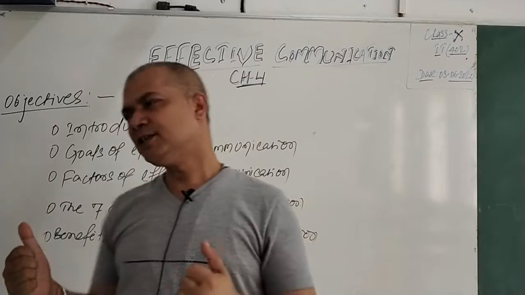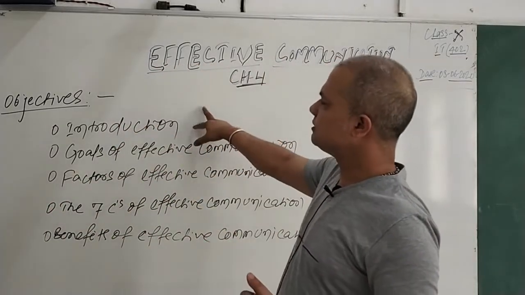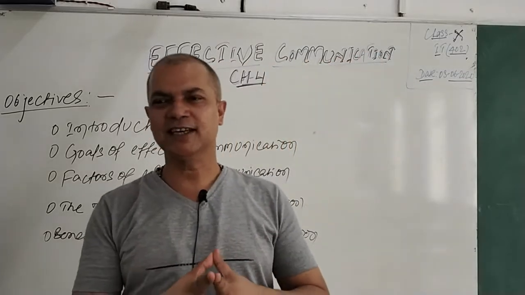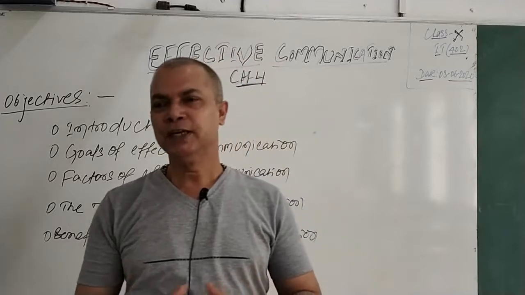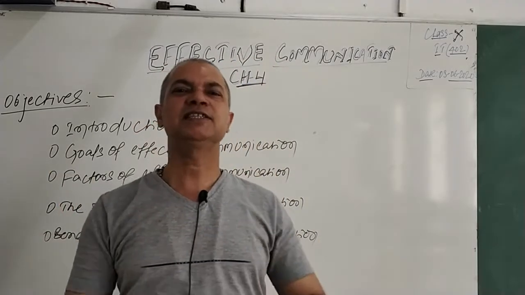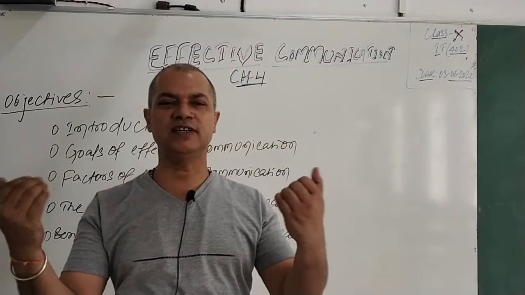So we'll discuss different points, that is, the objectives of today's introduction. What effective communication is, I've already told. It is communication which transfers the data from the sender to the receiver exactly the way the sender wants to send it, and the receiver receives exactly what the sender intended.